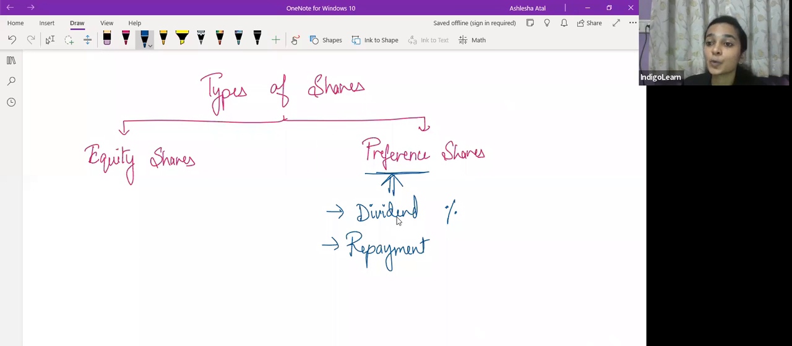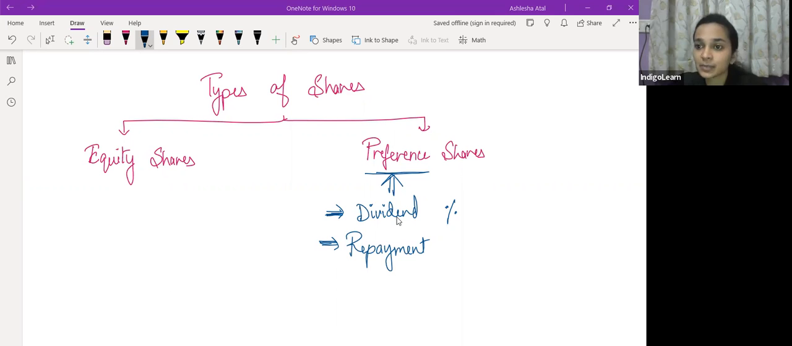So there are two preferences which preference shareholders receive. One is with respect to payment of dividend. They are paid dividend at a fixed rate or at a fixed amount. And the second is at the time of winding up of the company, they are repaid first. They are paid in priority to the equity shareholders. So they have this preferential right in repayment and also at the time of payment of dividend.